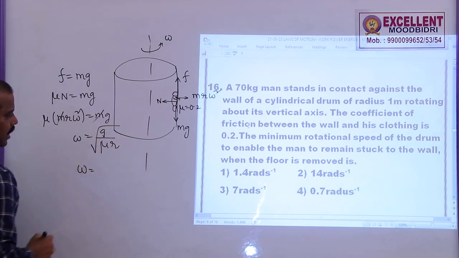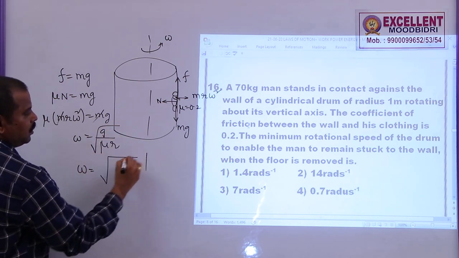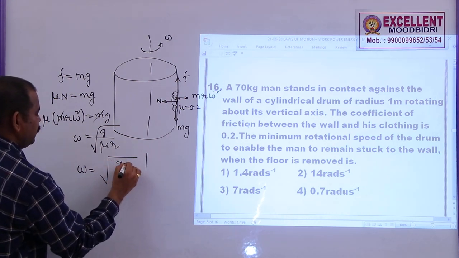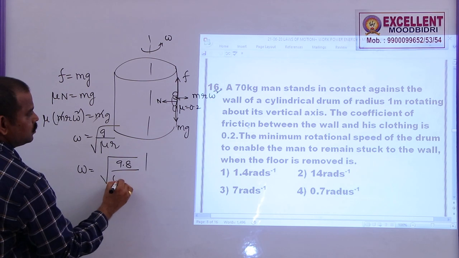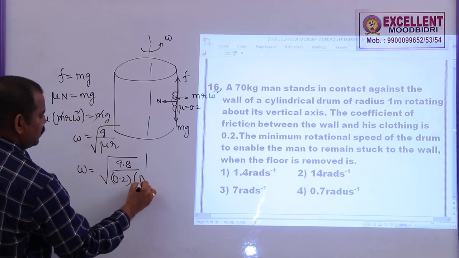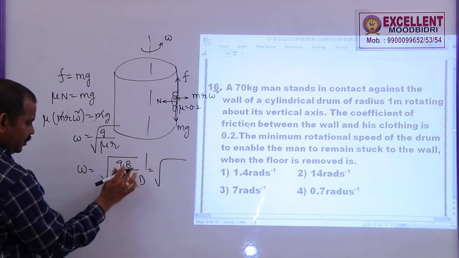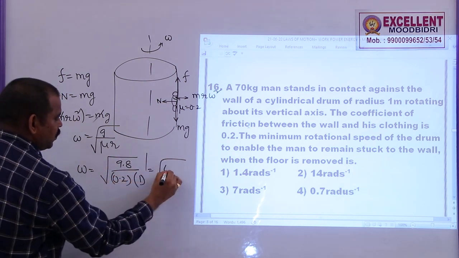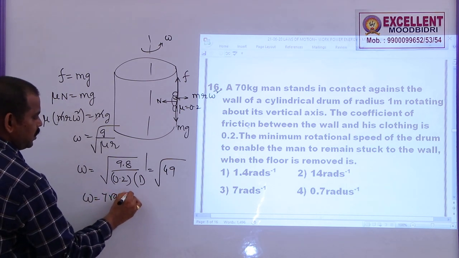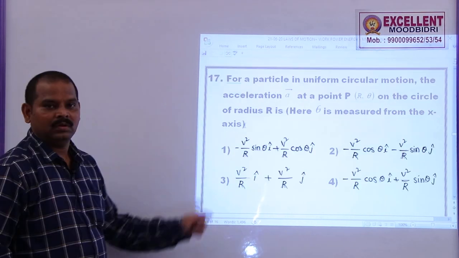So, what is the angular speed here? Root over g, which is not given here, so let me take it as 9.8, by mu which is 0.2, and the radius of this drum is 1 meter. So, this is 9.8 by 0.2, or 98 by 2, or 49. So, angular speed is equal to 7 radian per second. Option 3 is correct.